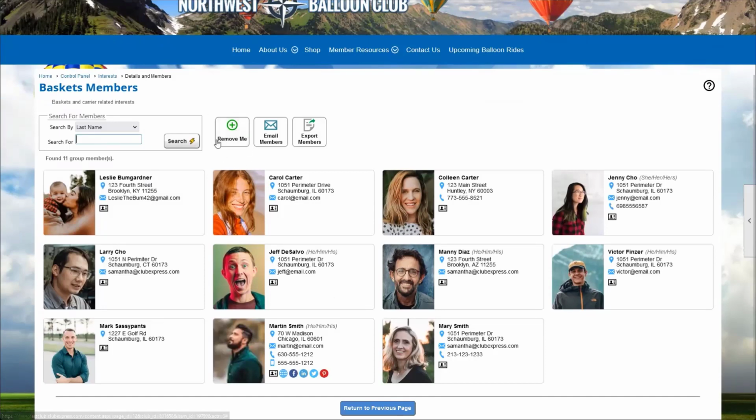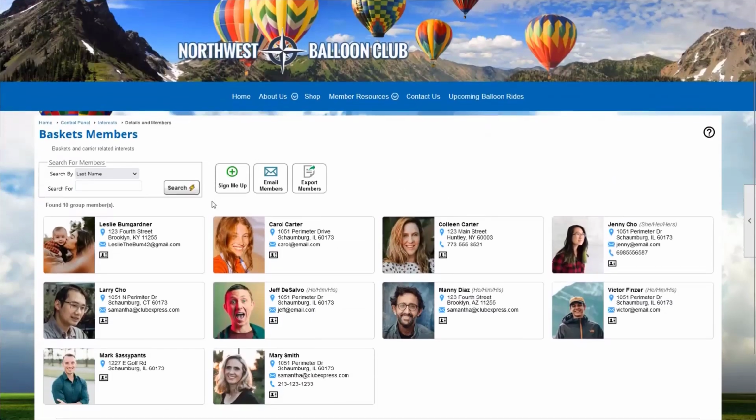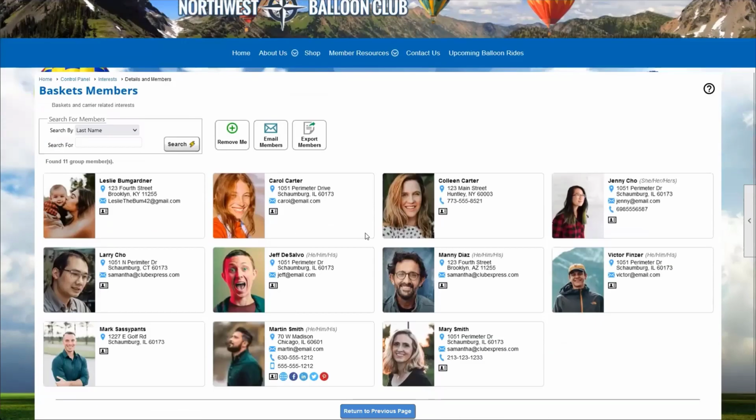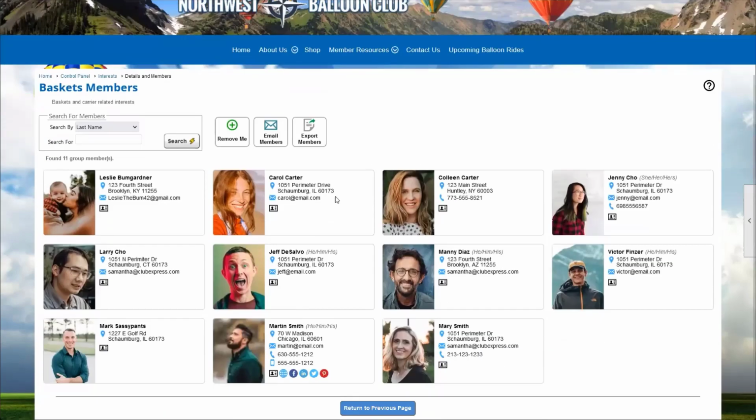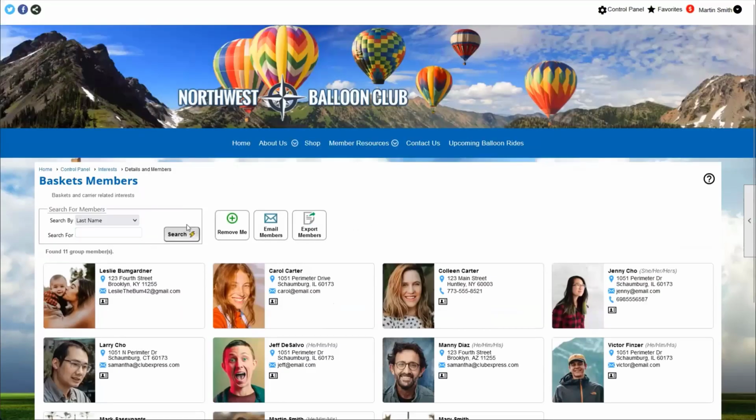When we're on this page as a member, we have the option to remove myself from this interest, or add myself, or remove or add myself from an interest. So I can remove myself, or I can add myself back to a particular interest right from this page. So I don't have to go to the member profile to do it. That is the fastest way to add multiple interests. But if you're looking around and you say, this looks like a fun group of people, I want to be in this group, you can click sign myself up right here to get added to a group. And it's just that simple. You can add and remove yourself over and over.